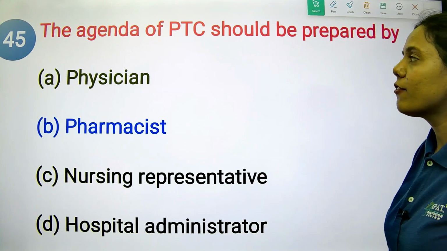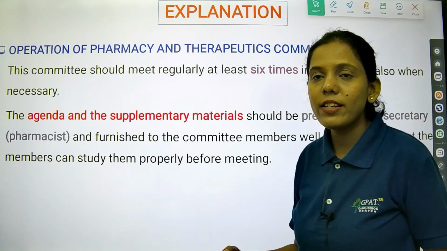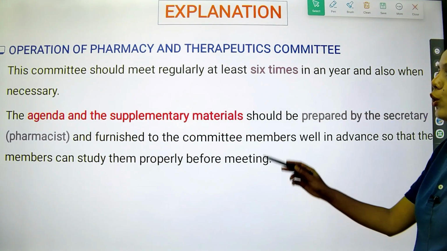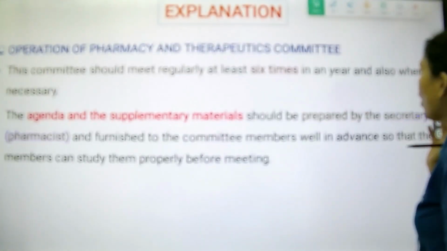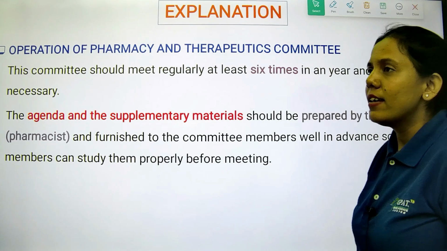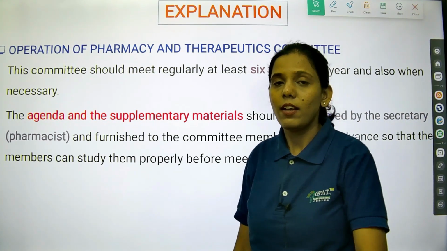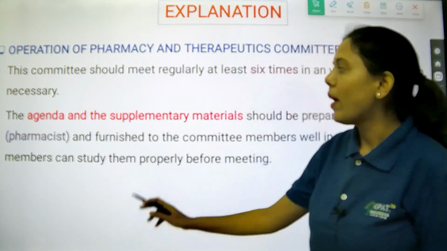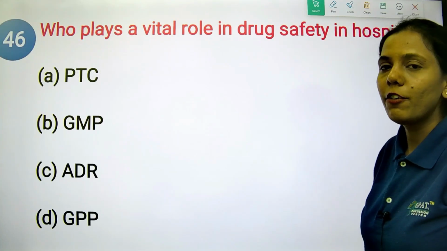So it includes the pharmacist. It should be prepared by the pharmacist, the agenda of this committee. Operation of Pharmacy and Therapeutics Committee: it should meet regularly, at least 6 times in a year, and also when necessary. Six times means once in 2 months at least, or as and when required. Agenda and the supplementary materials should be prepared by the pharmacist.